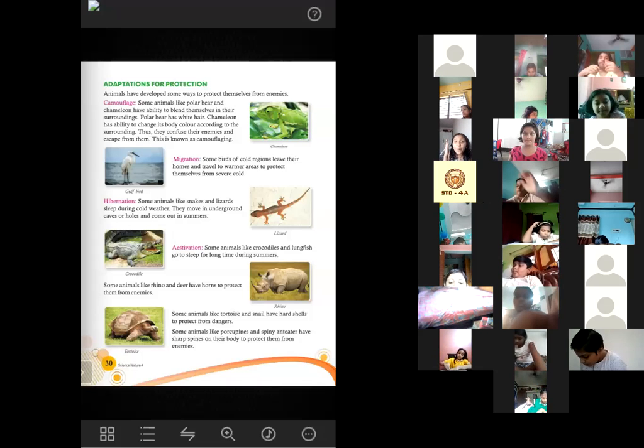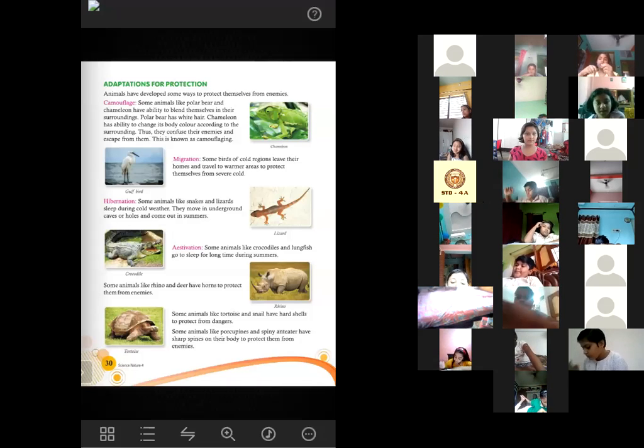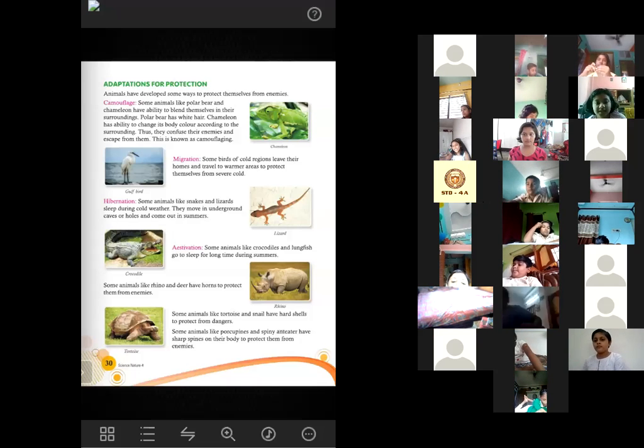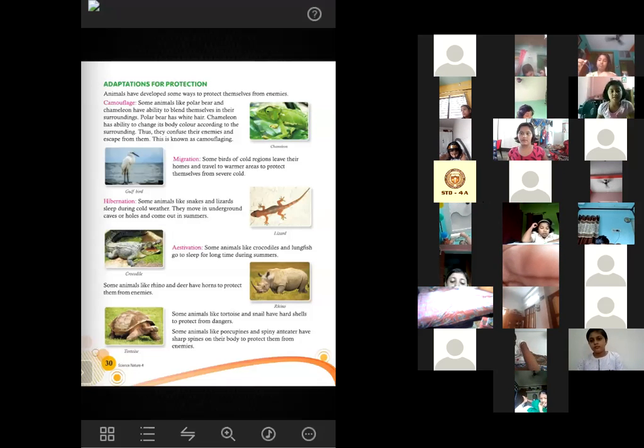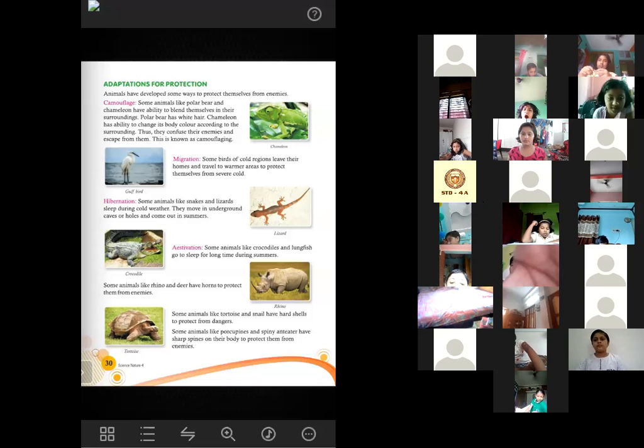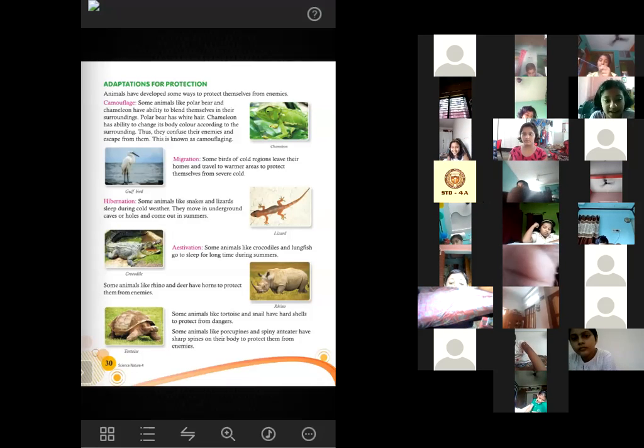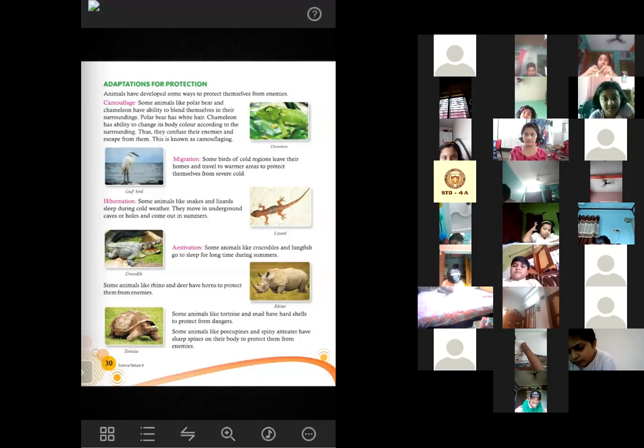Can you tell me the names of two animals that have sharp spines on their body? Spiny anteater. Spiny anteater is the name of one animal, and I told you to tell me two animals. One is spiny anteater, that is a correct answer. And another one?